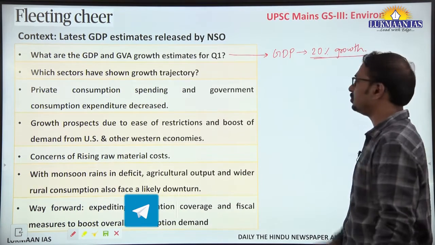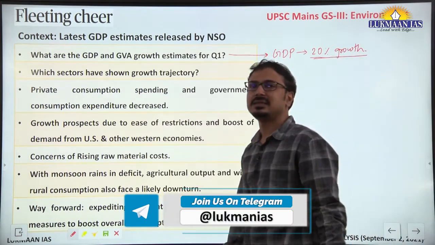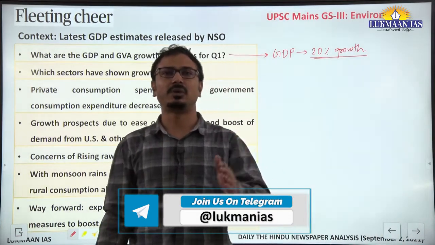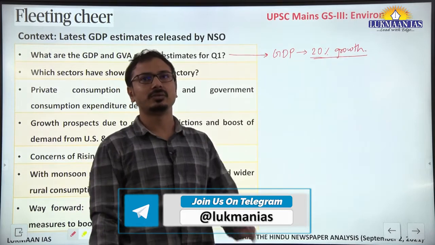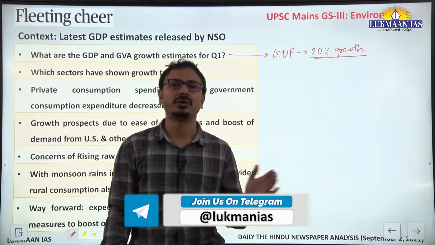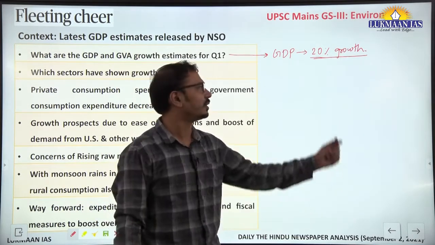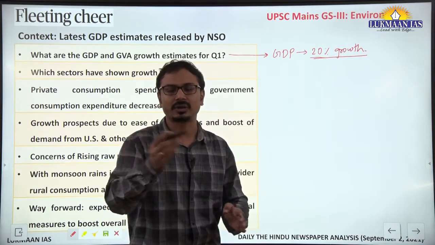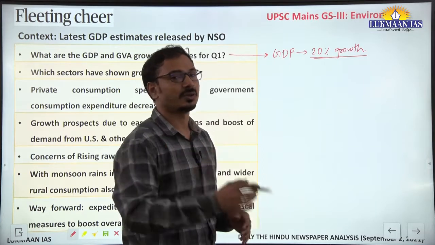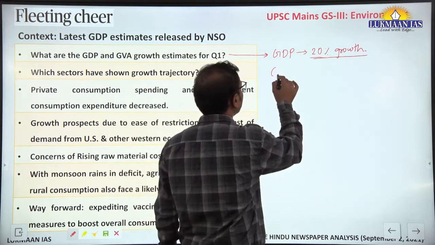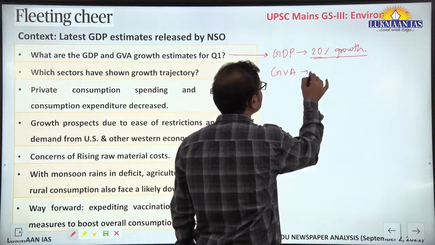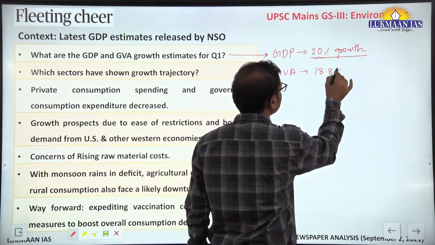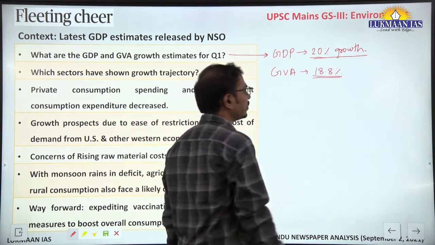estimates for GDP. As we know, last year during the same quarter there was a national level strict lockdown, and the economy contracted significantly, and you can see the kind of GDP growth on a quarter basis because of such contraction. Then in terms of GVA, it is around 18.8% growth estimate.